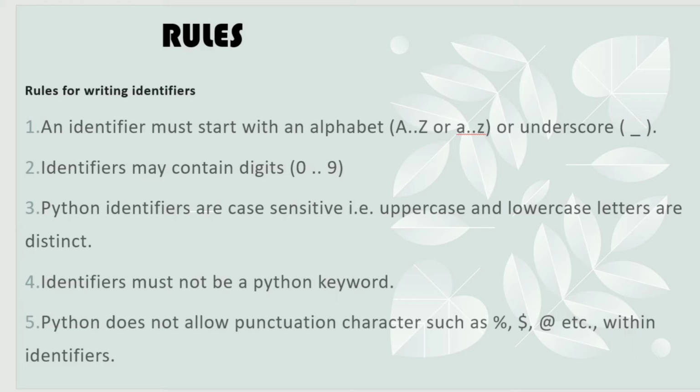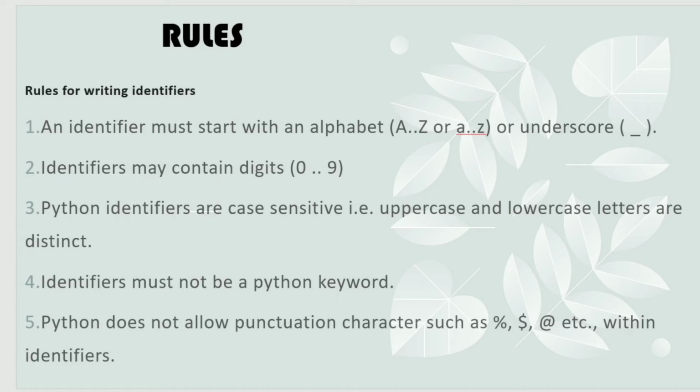Third one is, Python identifiers are case sensitive. That is, uppercase and lowercase letters are distinct. Case sensitive means, for example, I am assigning the variable as capital ABC. Then while referring, if I use small abc, obviously it will say identifier not found. So I should use what I used at first. If you set it in uppercase, then you must reuse it using uppercase.